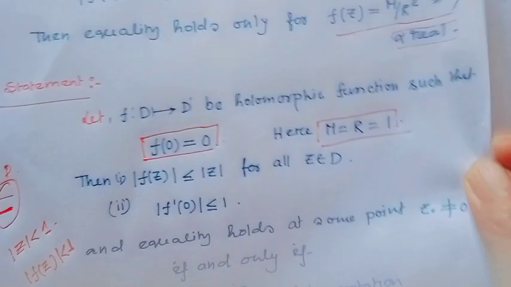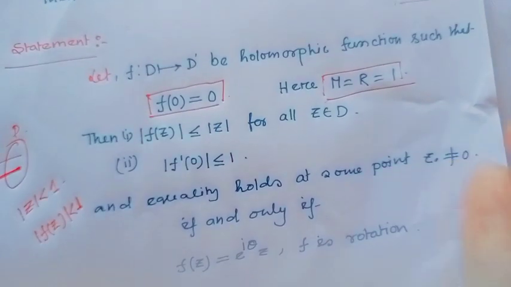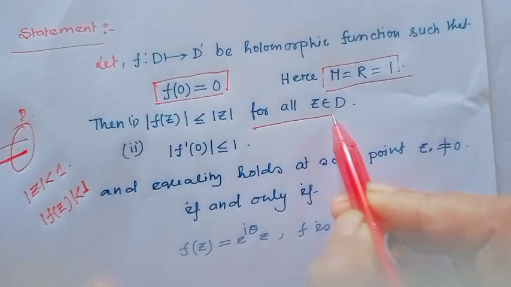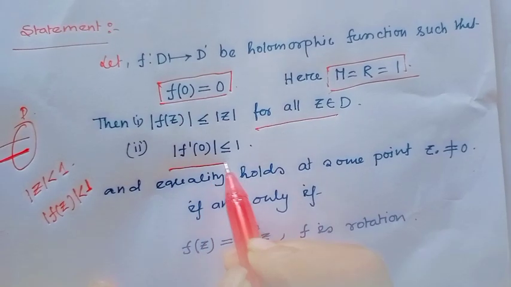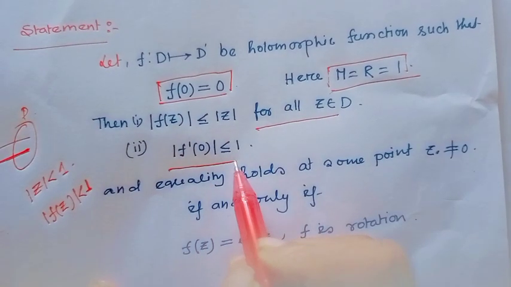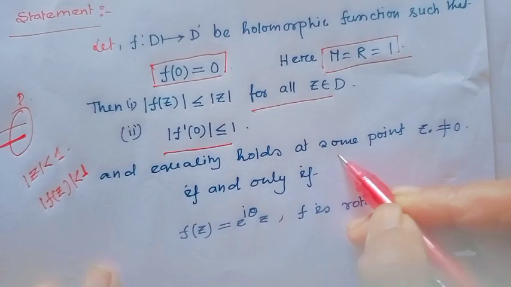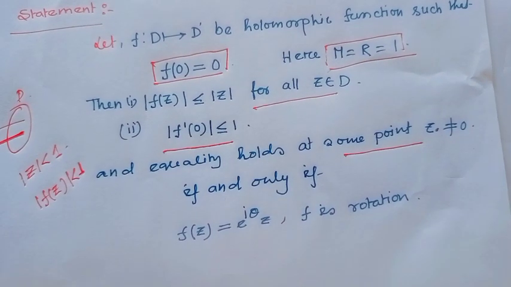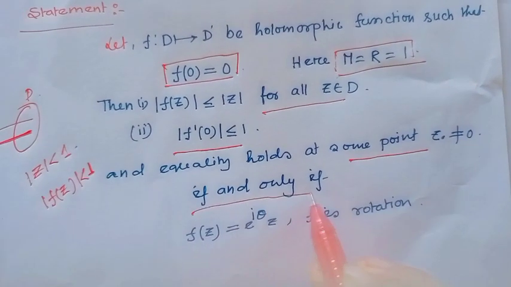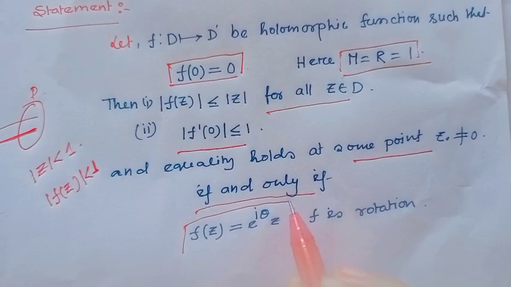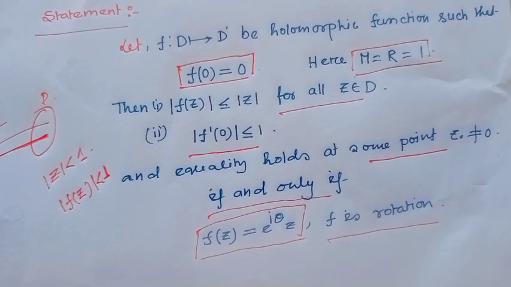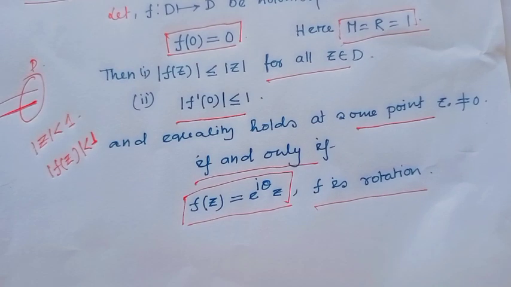So here mod f(z) is less than or equal to mod z for all z belonging to the domain, and mod f prime(0) is less than or equal to 1. And when equality holds at some point z not equal to 0, if and only if f(z) equals e to the power i theta times z, where f is a rotation. I hope all my viewers have understood clearly.